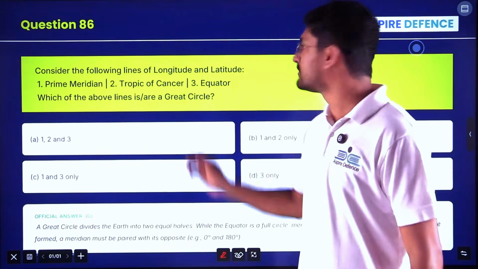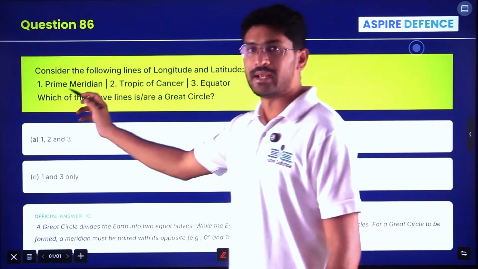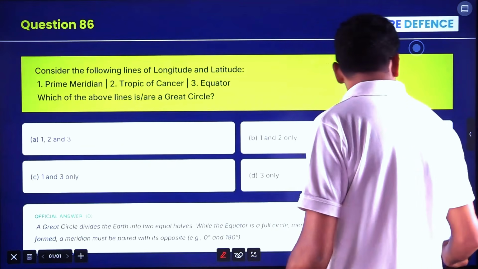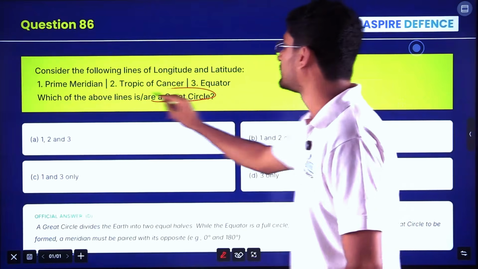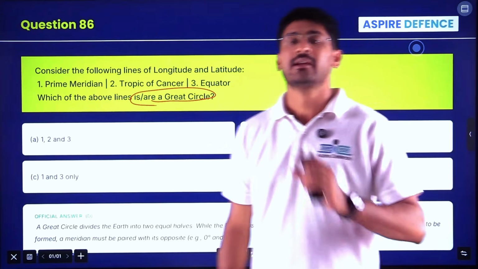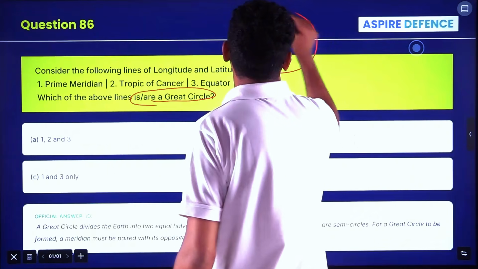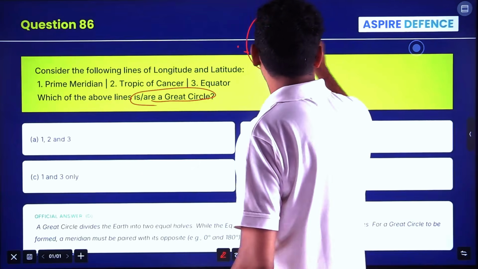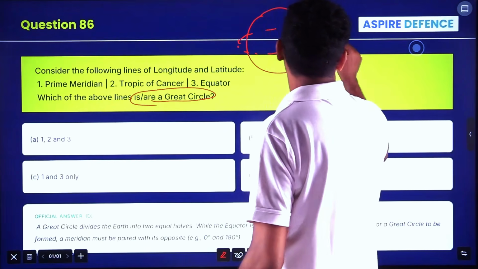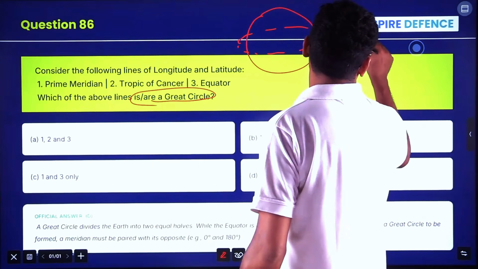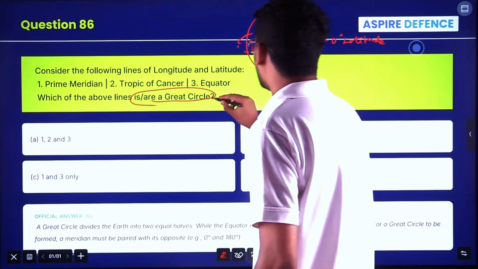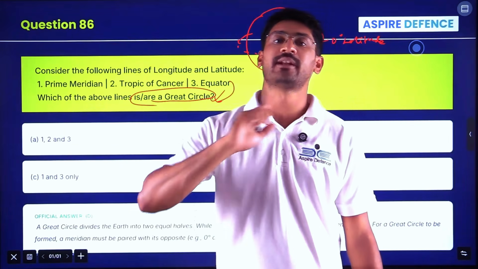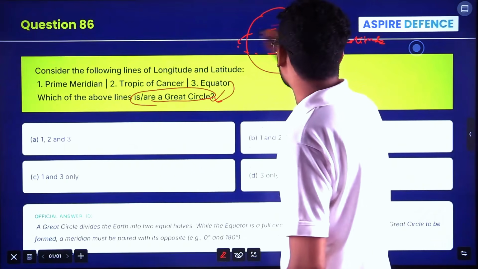Consider the following lines of longitude and latitude: prime meridian, Tropic of Cancer, equator. Which of the above lines is a great circle, it is asking. What is a great circle? A great circle is one that travels completely around the Earth. For example, the equator is at 0 degree latitude, it's a great circle because it covers the Earth's circumference completely, 360 degrees.